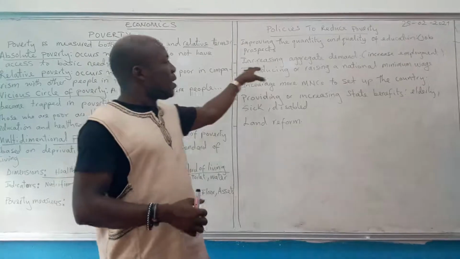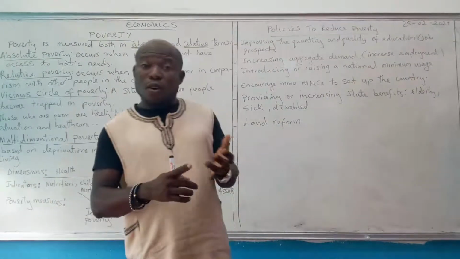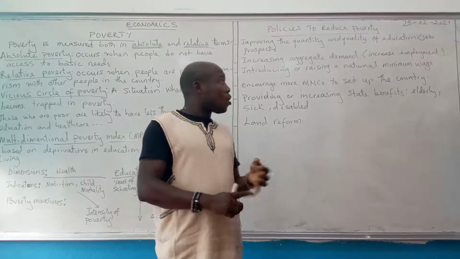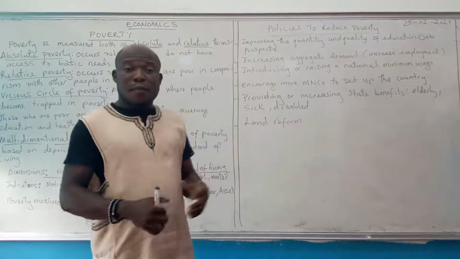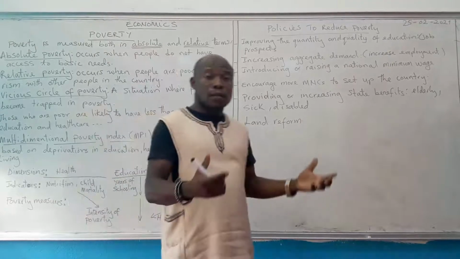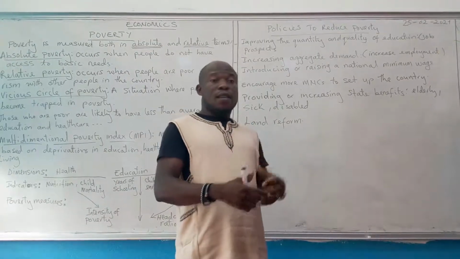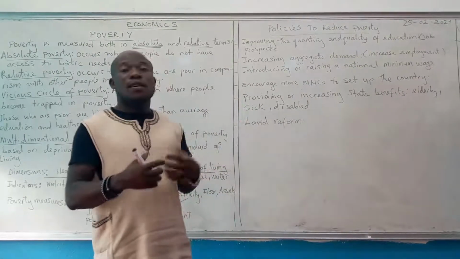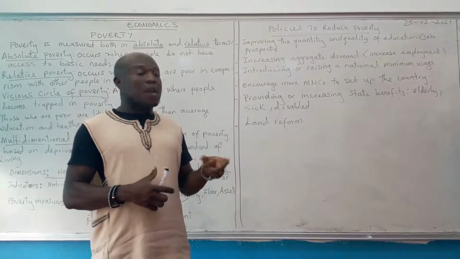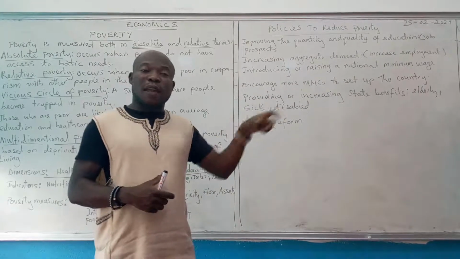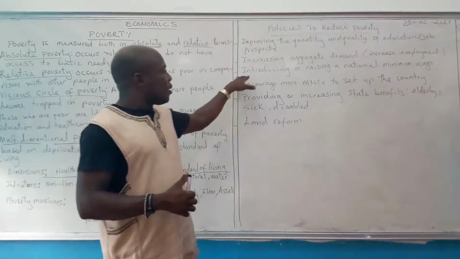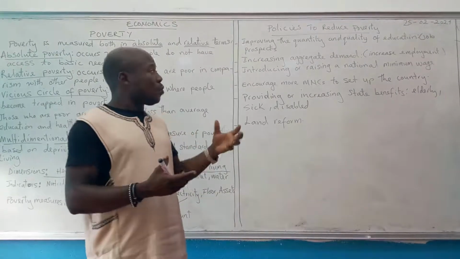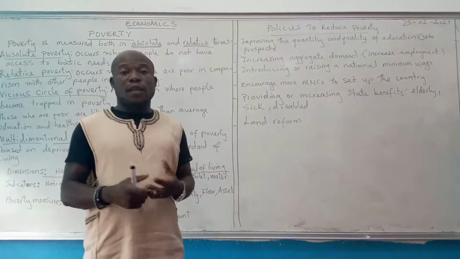When aggregate demand increases, there could be an increase in employment opportunities, because maybe firms would like to expand or increase the size of their business, which will mean that they will need workers, because they know that when they produce, there will be a demand for the products. That will alleviate poverty. It will make people have at least money to spend.